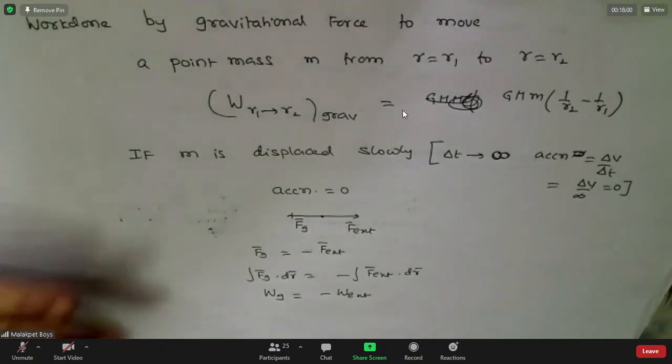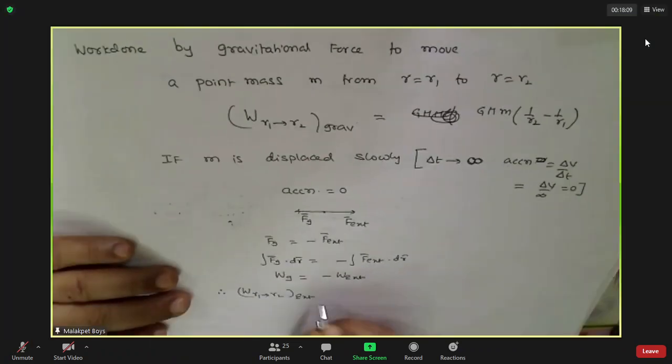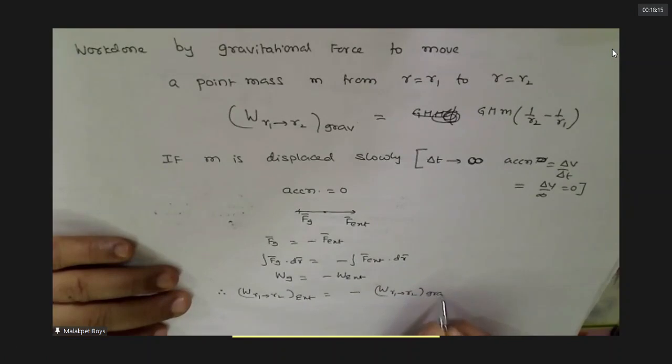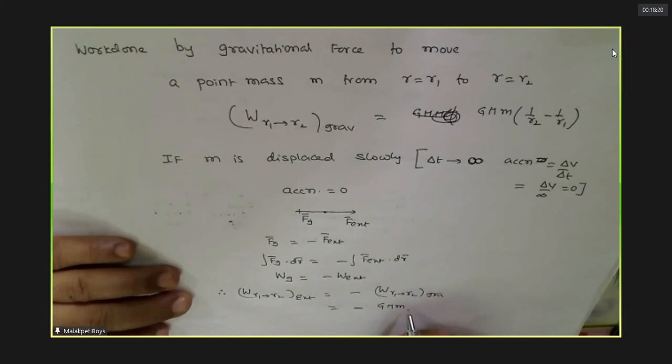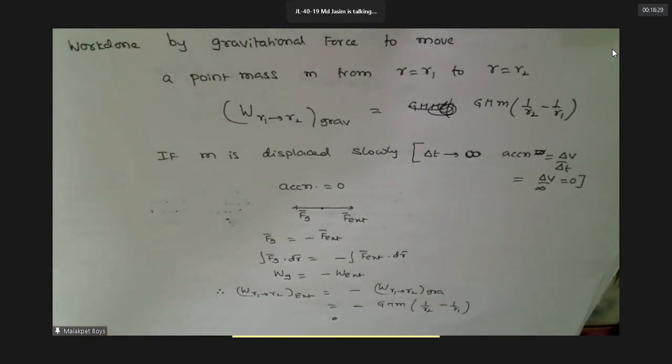Understood this? Therefore, work done to move a mass from R1 to R2 by external force is minus of work done to move it by gravitational force. That is nothing but minus GMm times (1 by R2 minus 1 by R1). Understood this? Clear or not?